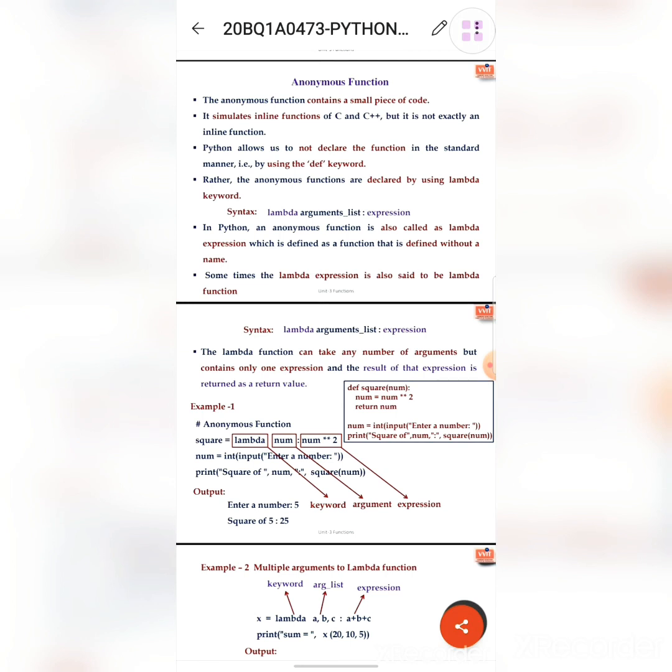Python allows us to not declare the function in the standard manner by using the def keyword. Rather, anonymous functions are declared by using the lambda keyword. The syntax is lambda, which takes the arguments list, followed by a colon and the expression. In Python, the anonymous function is also called the lambda expression, which is defined as a function that is defined without a name. Sometimes the lambda expression is also said to be the lambda function.